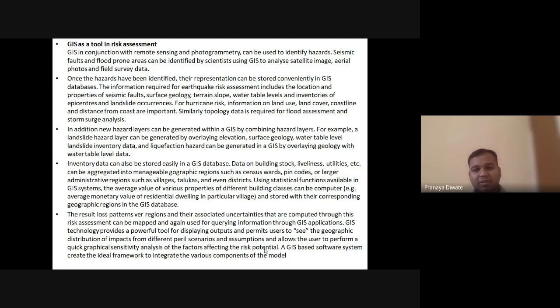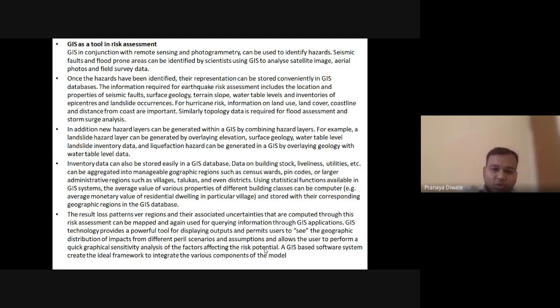For example, the landslide hazard layer can be generated by overlaying elevation, surface geology, and water body level with landslide inventory data. The liquefaction hazard can be generated in a GIS by overlaying geology with water table level data.